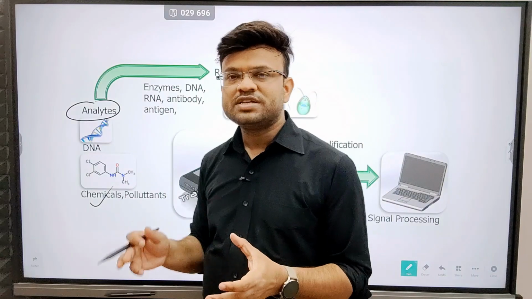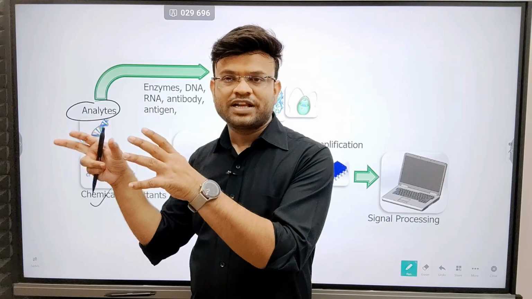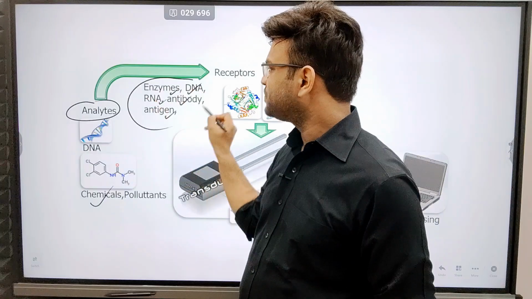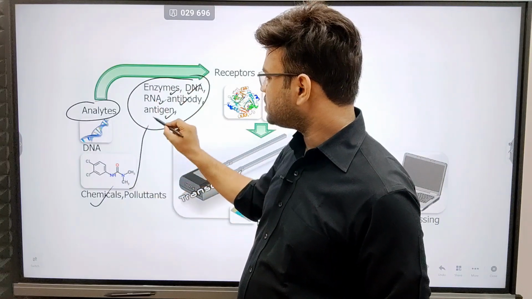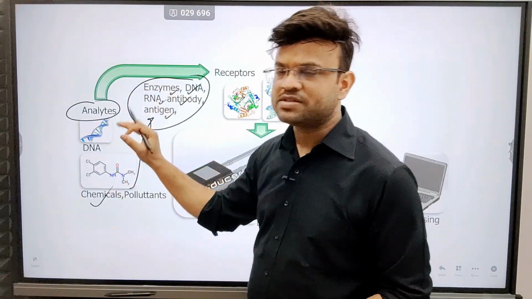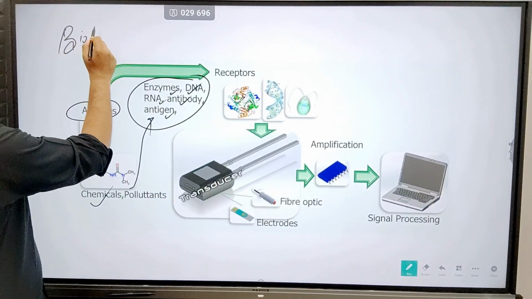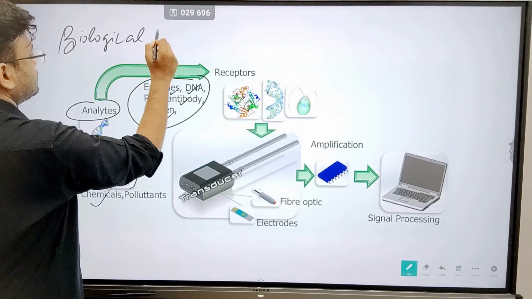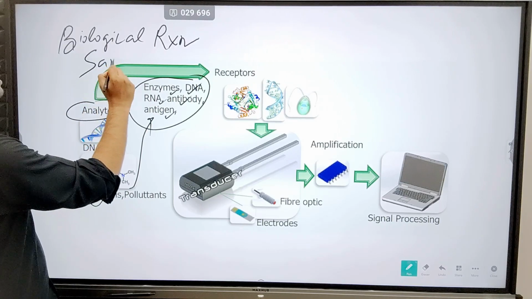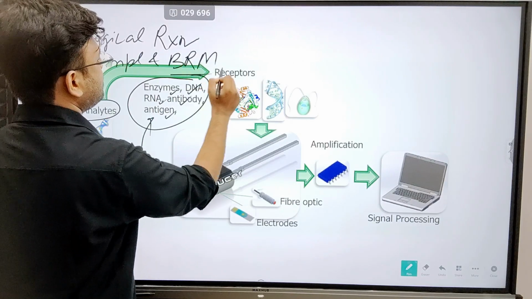Suppose in the biosensor, the biologically active material has enzymes or DNA or RNA or antibody or antigen, and these have a strong affinity towards the chemicals or pollutants. So what will happen? A biological reaction will be taking place between the sample and the biologically reactive material.